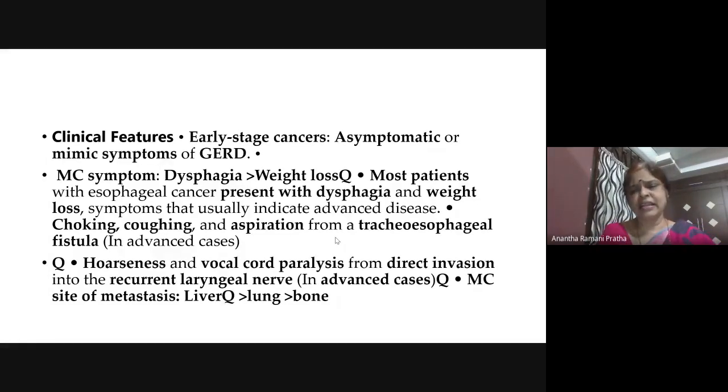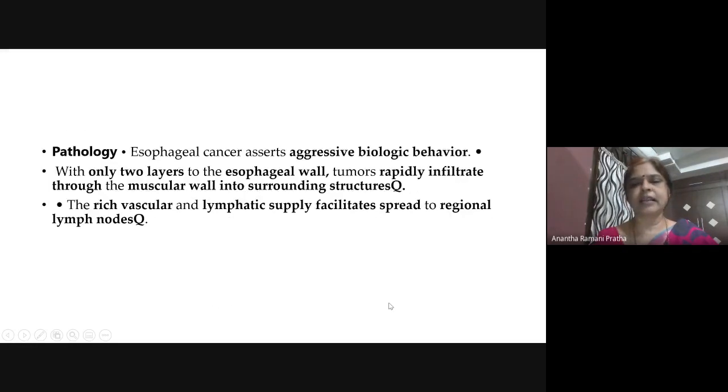So it will very early spread into the local structures like trachea and the mediastinum. So now, hoarseness and vocal cord paralysis from direct invasion into the recurrent laryngeal nerve in advanced cases. Most common site of metastasis is liver, lung, bone. So just remember these things.